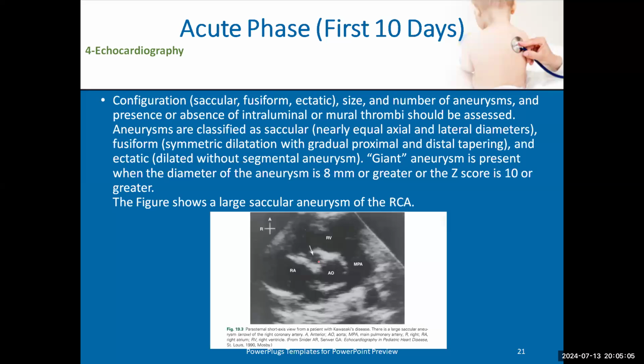It's seen very thin, and the left coronary artery is also seen very thin. We shouldn't see it like a ball like that. So it is a right coronary artery aneurysm. An aneurysm may be, as we said before, saccular, fusiform, or cylindrical; it may take different shapes. And if it is more than 8 millimeters or a Z score of 10, we call it a giant aneurysm.